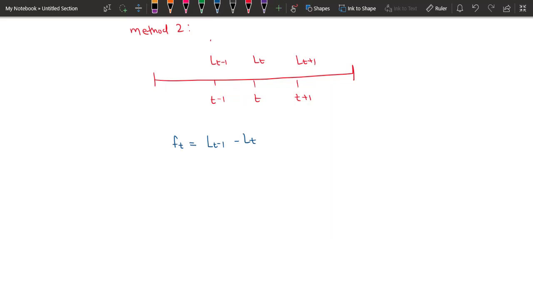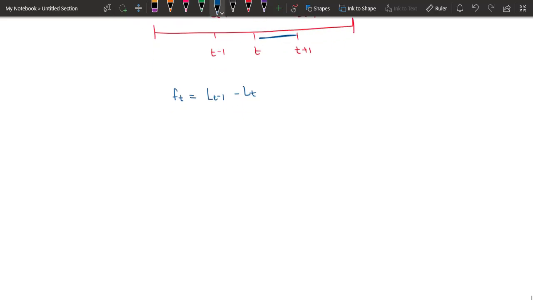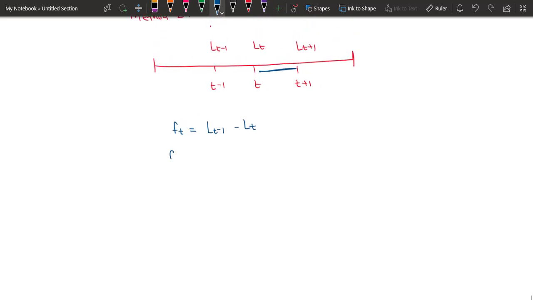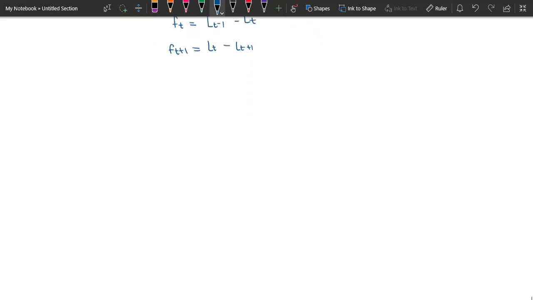Similarly, if you want to calculate the capital part for the year t+1, what can you do? F(t+1) equals the initial L_t minus the end balance L(t+1). So this way you can calculate the capital part in any installment x_t.